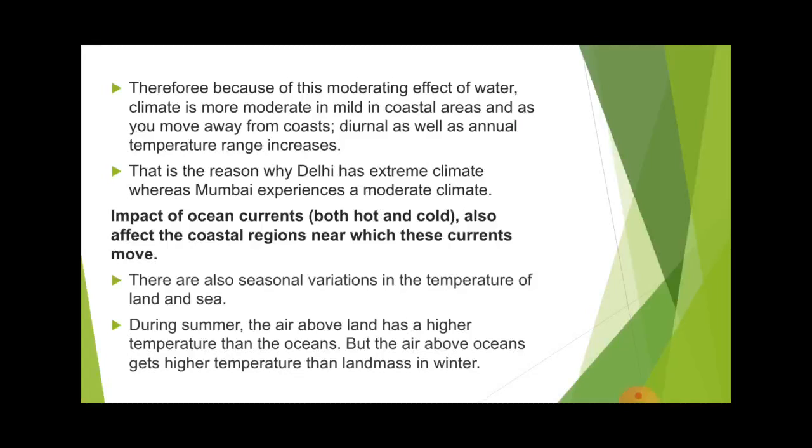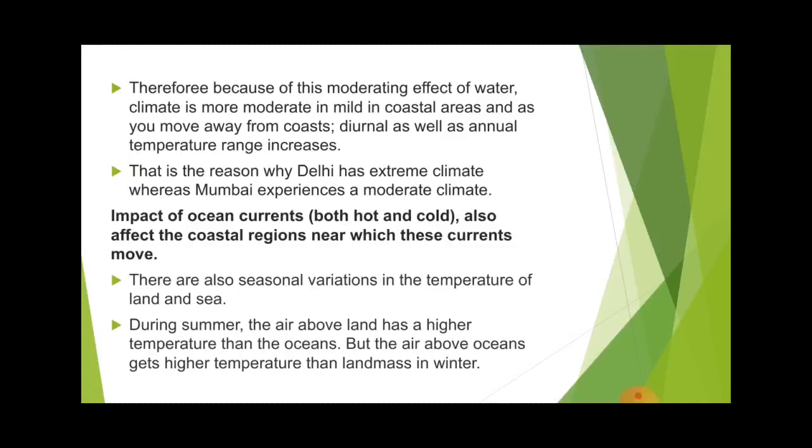Impact of ocean currents, both hot and cold, that I had explained. The impact of ocean currents, both hot and cold, also affects the coastal regions near which these currents move. The ocean current topic will be covered in the next slide of this video, where you will understand what is the cold current and what is the warm current. There are seasonal variations in the temperature of the land and sea because of the ocean current.